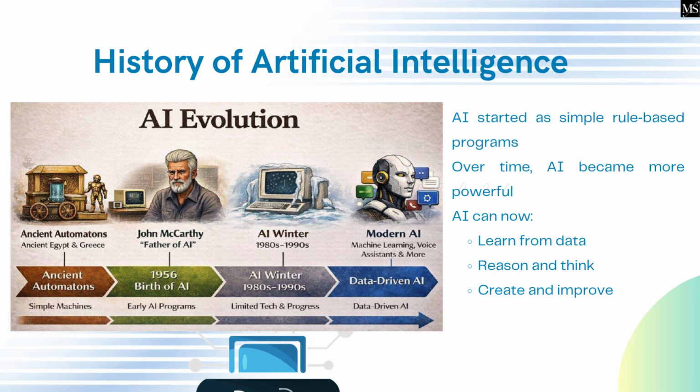History of artificial intelligence. AI started as simple rule-based programs. Over time, AI became more powerful. AI can now learn from data, reason and think, create and improve.